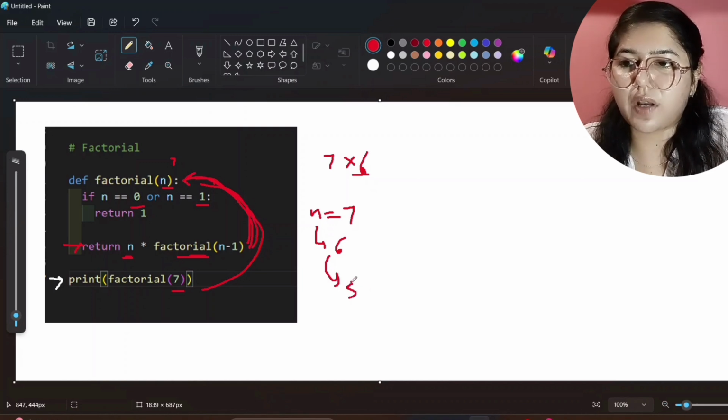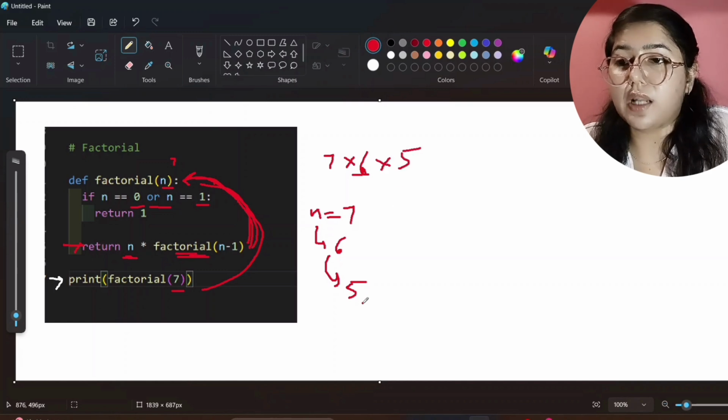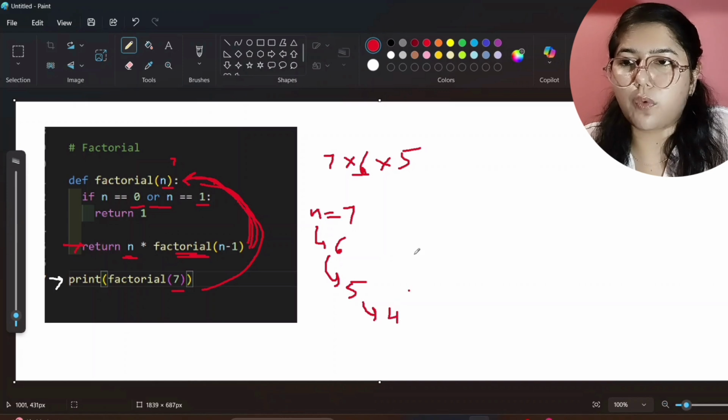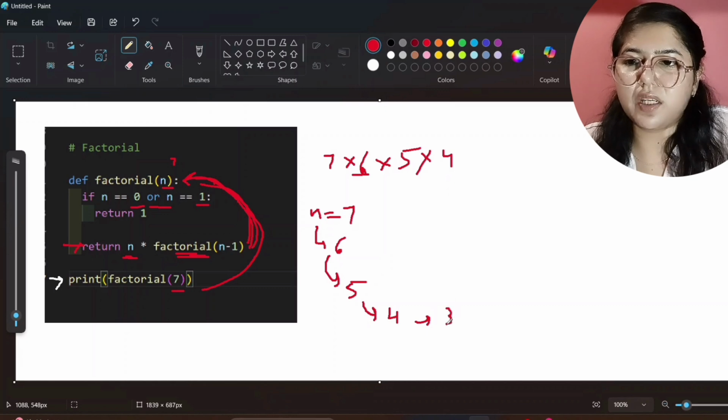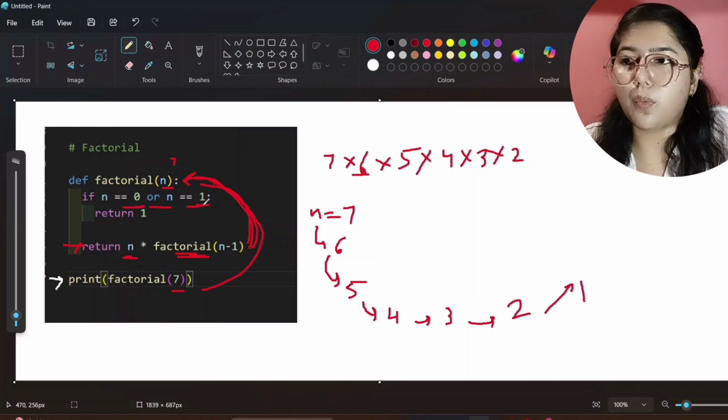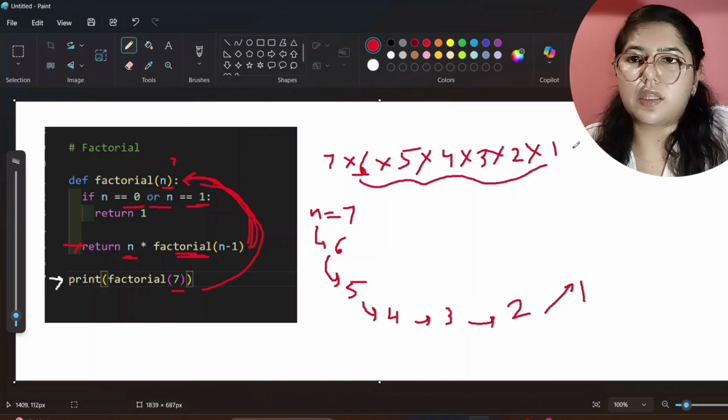This time the n value will be 5. Now it will check, is it equal to 0 or 1? No, it is not. Then you can multiply this with this. So now again it will multiply with 5. Now again it will call for the smaller instance, that will be 4, so again it will multiply by 4. Then the smaller instance will be 3, so it will multiply by 3. Then 2, so it will multiply by 2. Then it will call for the smaller instance, that will be 1. Now this time see, n is equal to 1, so it will directly return 1 here, and it will give the correct answer.